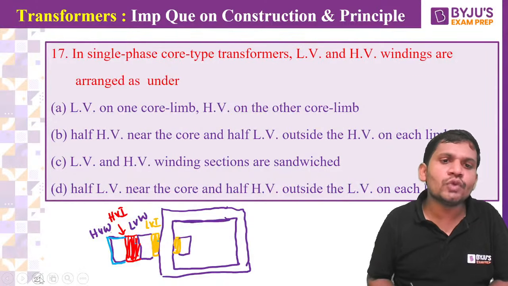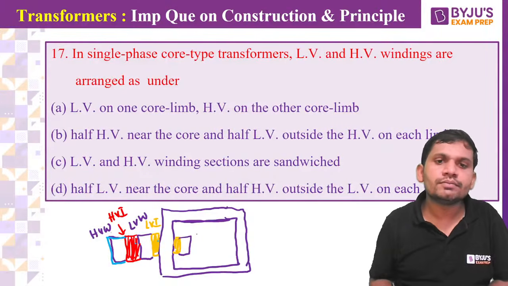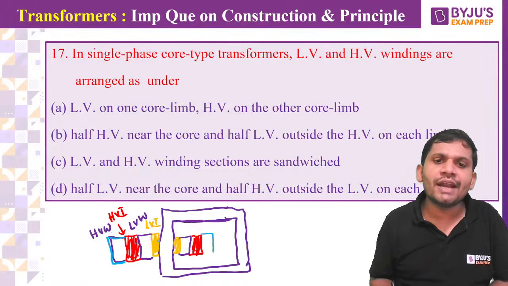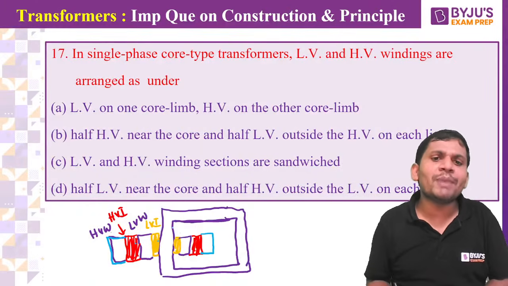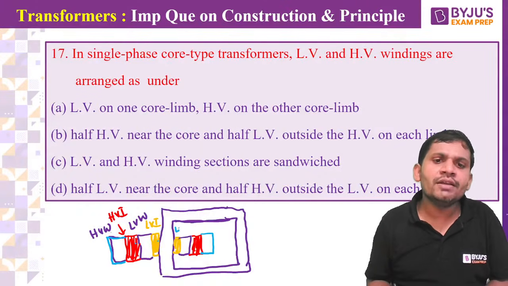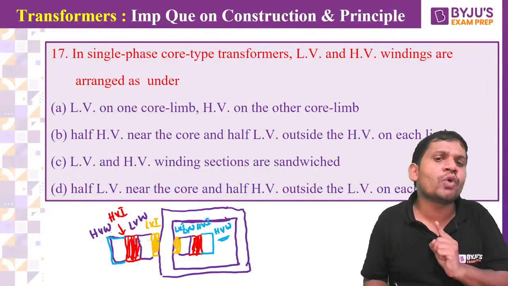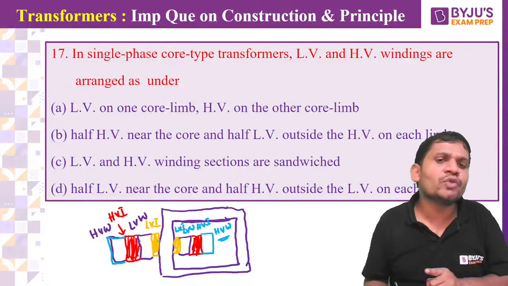Next, HV insulation. Next, HV winding. This is called interleaved or concentrated winding. On each limb you can place like this, friends. This is which one? LV insulation, LV winding, HV insulation, HV winding. This procedure you follow. That's why always LV winding is nearer to the core, students.